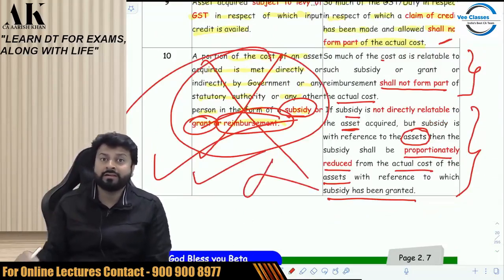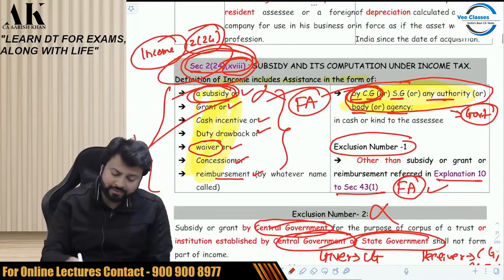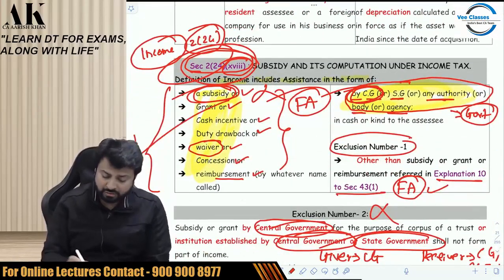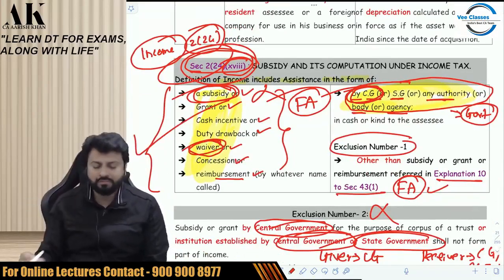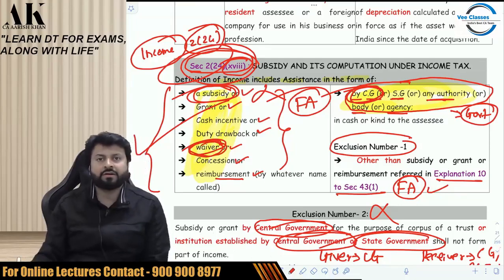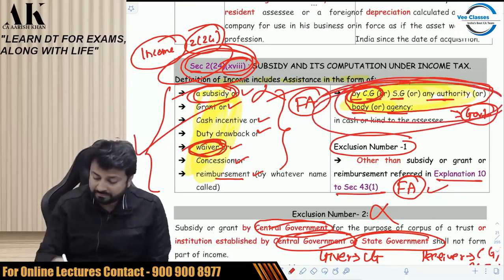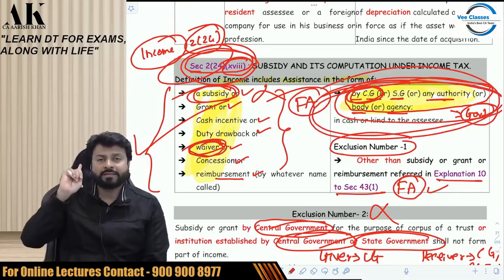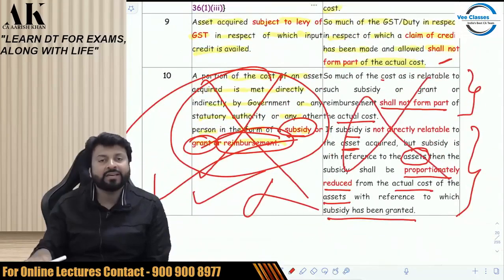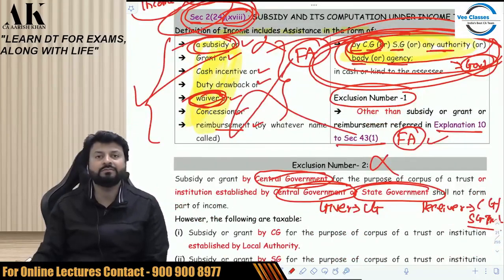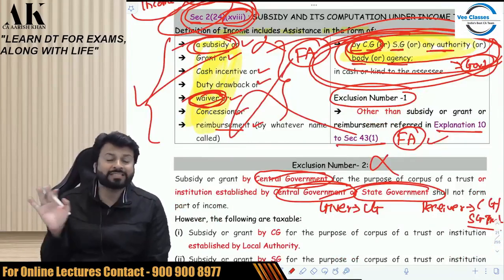Because waiver is not covered here. Second thing: will it come here? Can it be called income, because waiver is covered here? The answer is no. Why no? Don't just see whether waiver is covered or not. Also see who is waiving. It has to be waived by central government, state government, body, agency, authority, not ICICI Bank. So if ICICI Bank waives your fixed asset loan, it can neither be covered in explanation 10 nor covered here. It has no treatment, nothing will be taxed.